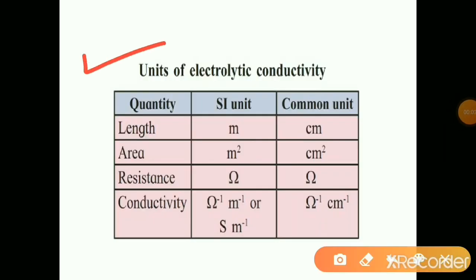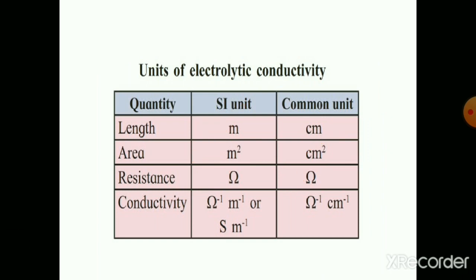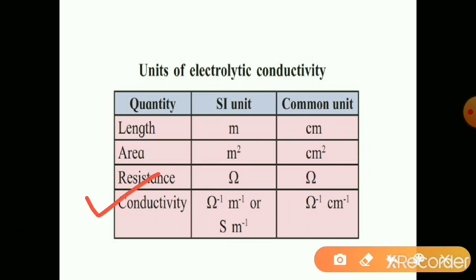Units of electrolytic conductivity K. Length is expressed in meter in SI unit and the common unit is centimeter. Area SI unit is meter square, common unit is centimeter square. Resistance is expressed in ohm in SI unit, common unit is also ohm. So the conductivity unit will become per ohm per meter.